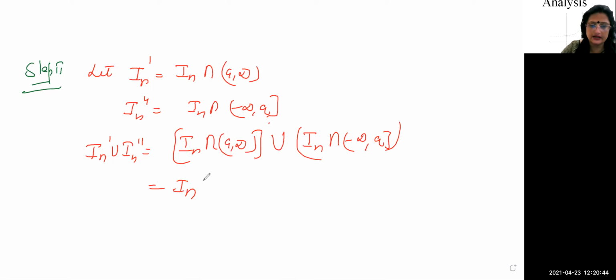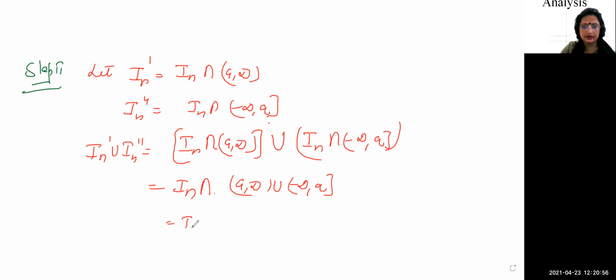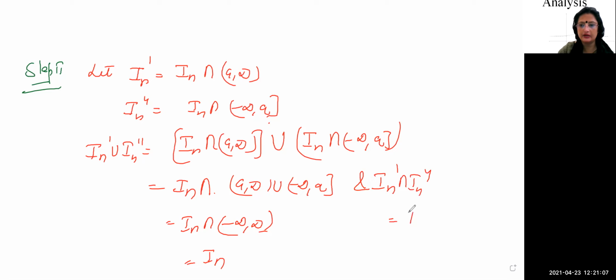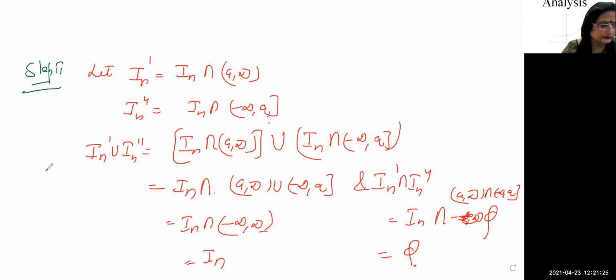So In union, first we put the value of this one, then you will have union here, then In intersection minus infinity to a. So this becomes In, right? Union In and here will be intersection a to infinity union minus infinity to a. So this becomes In intersection minus infinity to infinity, that will become In. So when you take In dash intersection In double dash, here you will get the same value, In intersection, again you will have the union, so here a to infinity intersection minus infinity to a will come, so that will be phi, so the intersection is phi.